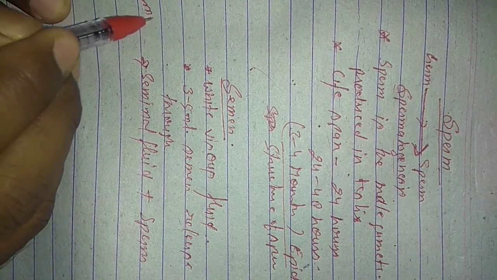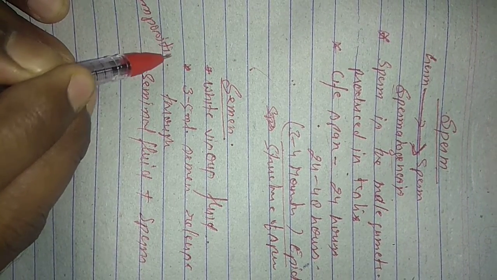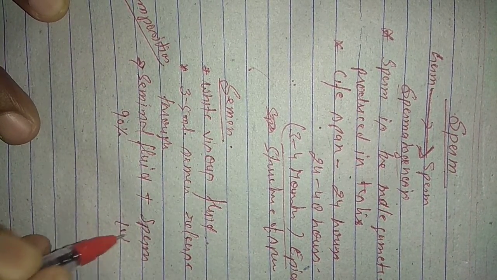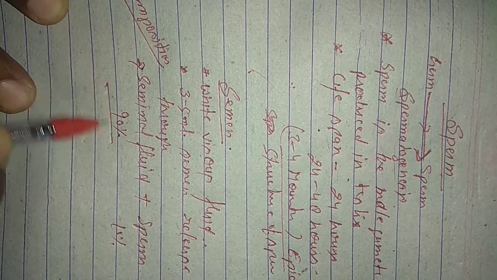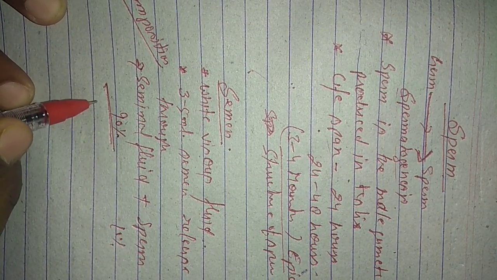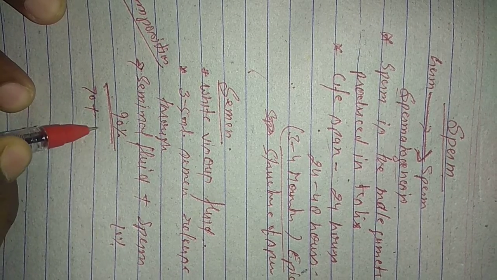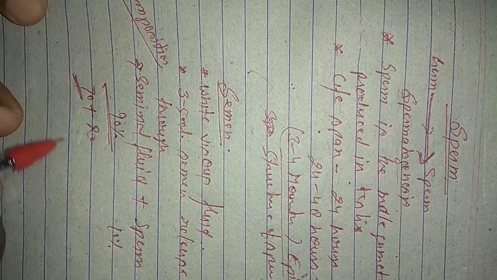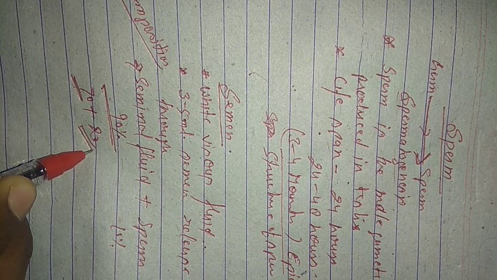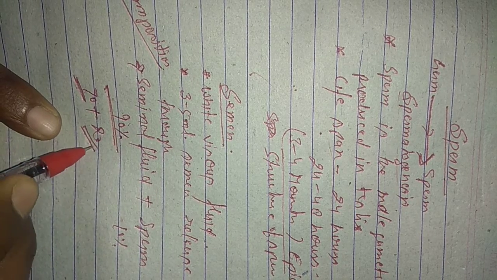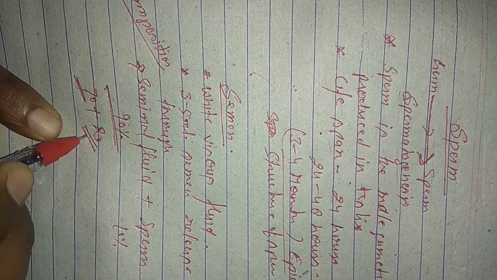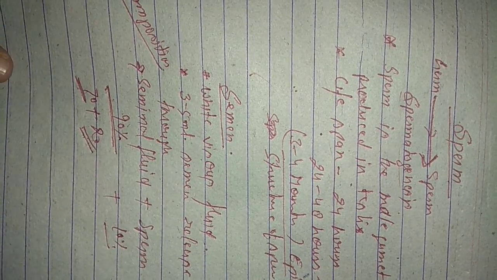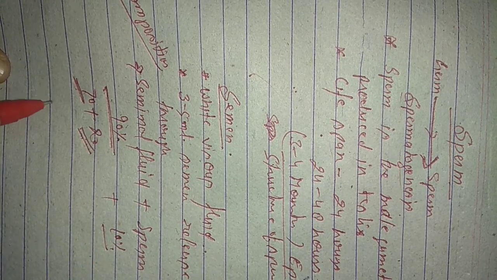In the composition of semen, 90% is seminal fluid and 10% is sperm. Of the seminal fluid, 70% is secreted from the seminal vesicle and 20% is secreted by the Cowper's gland and prostate gland, and 10% is sperm.